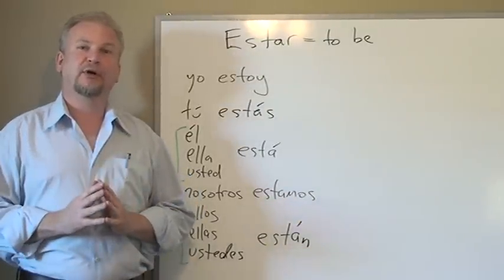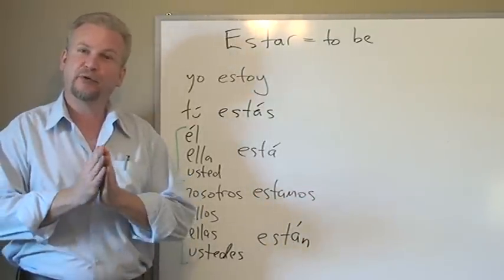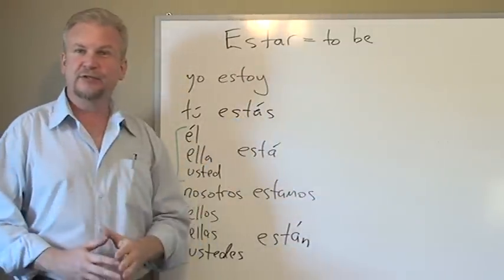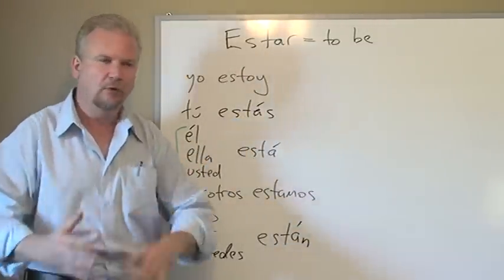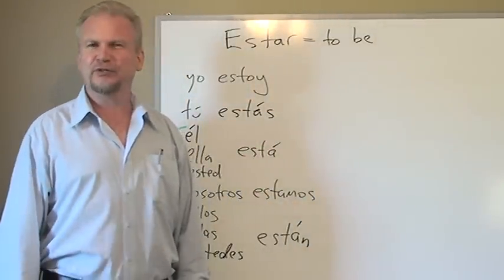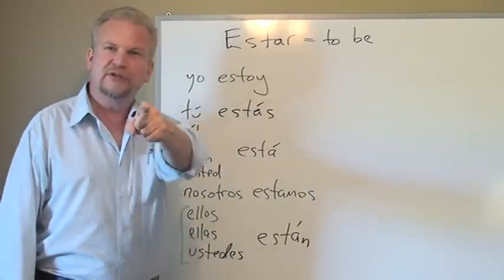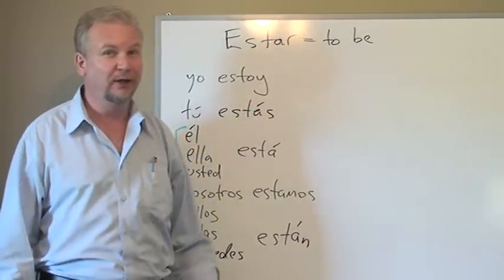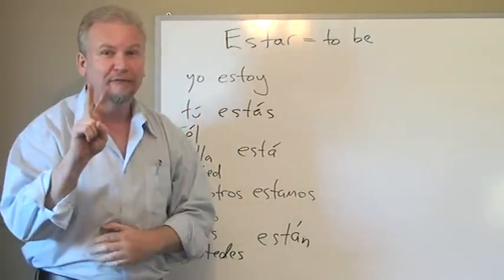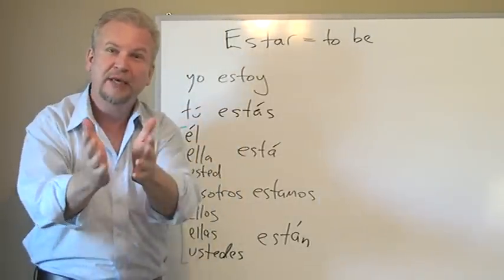Now we're going to talk about another verb in Spanish that's a little bit tricky. That's the verb estar. Estar is the verb to be. Wait a minute. I thought we learned the verb ser that was to be. And now I'm telling you estar is also to be? Well, that's the tricky part. In Spanish we have two verbs that both mean to be.